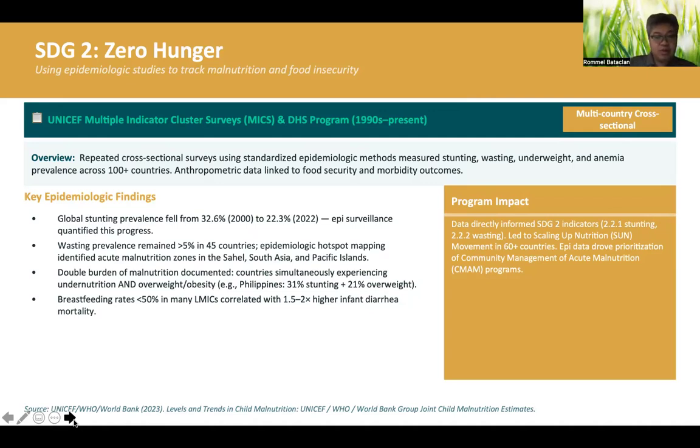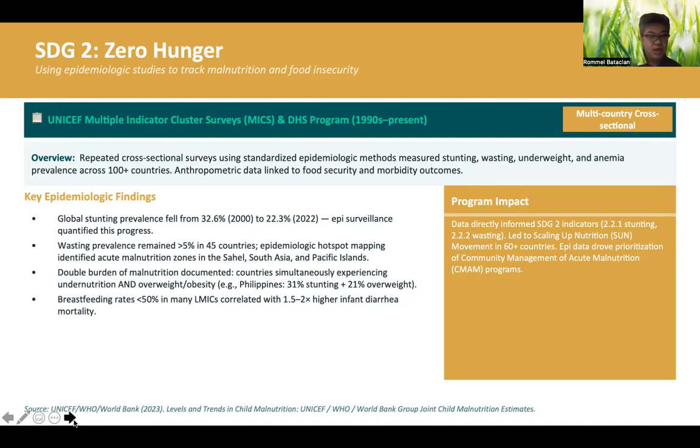Double burden of malnutrition documented, and these countries simultaneously experience undernutrition and, ironically, overweight and obesity. So just like in our country, there's 31% stunting, but there's also a 21% prevalence of overweight Filipinos.